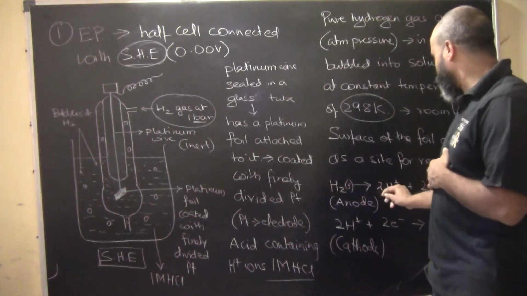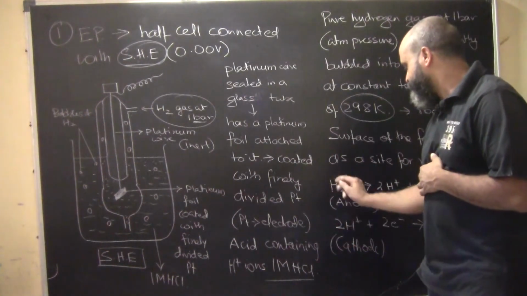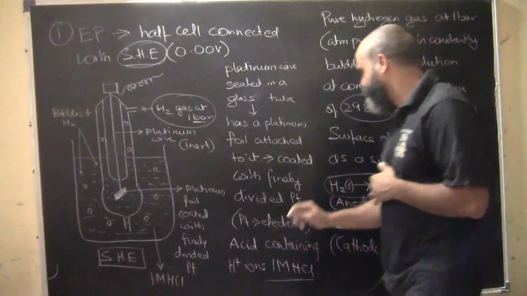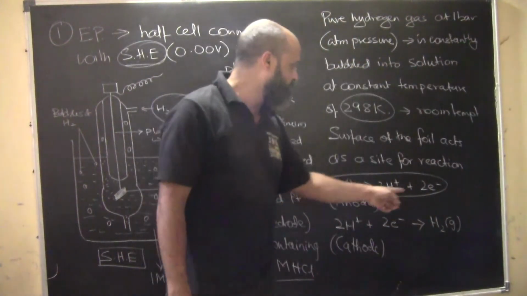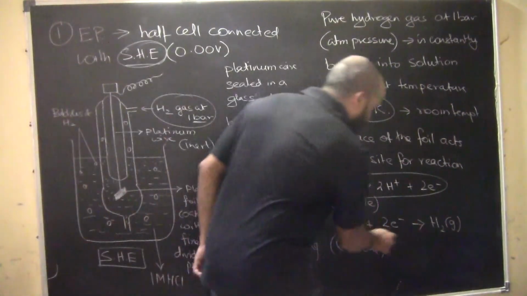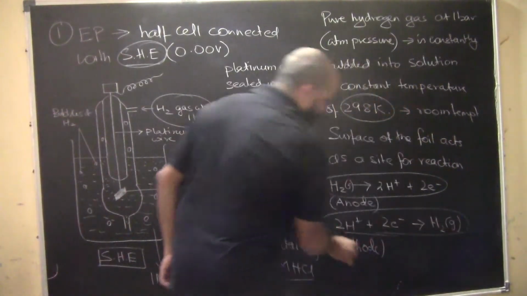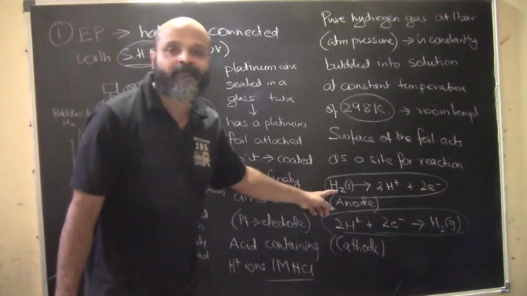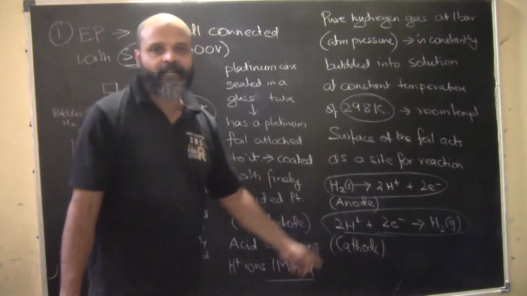Hydrogen gas is equal to 2H plus 2 electrons, and here is the hydrogen gas which is getting dissipated in this. And 2H plus 2 electrons is equal to hydrogen gas. That is what is happening at the anode. This is what is happening at the cathode.